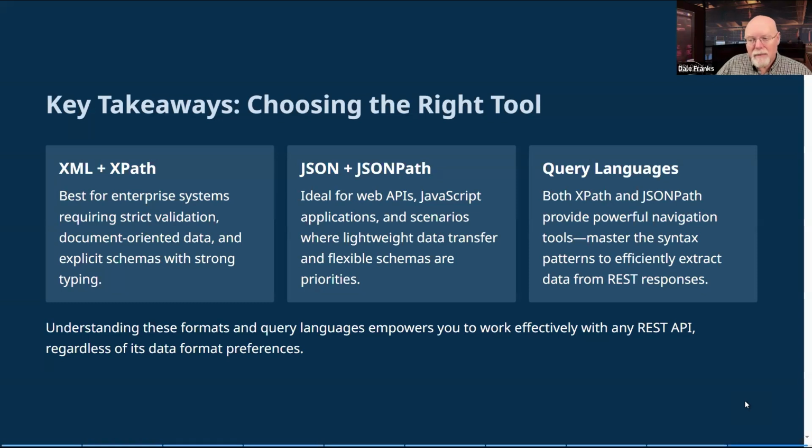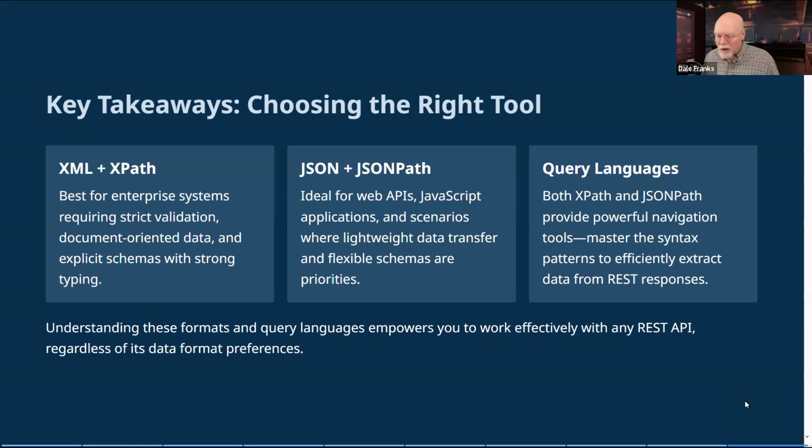However, learning JSON and JSON path is a bigger lift. Unlike XML, which is very highly structured and is great for beginners to be able to understand what the structure of the data is, JSON doesn't give you any of that help. And so it is a bigger lift to learn and to use effectively. Both of them are powerful and both of them are useful, but there are different advantages and disadvantages to each.